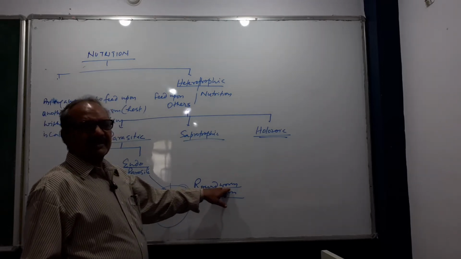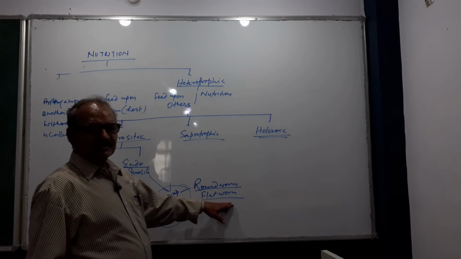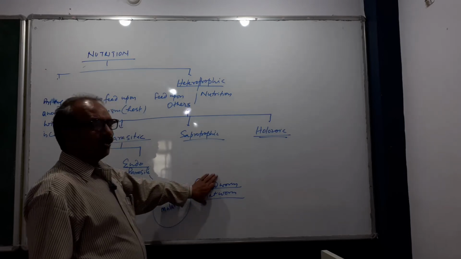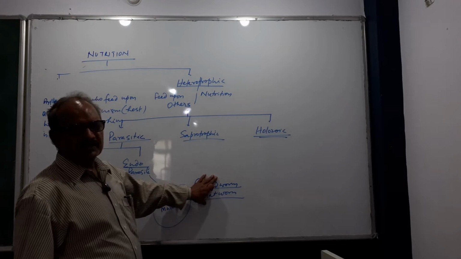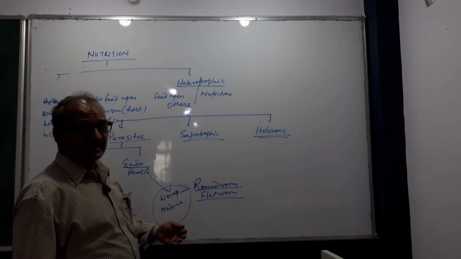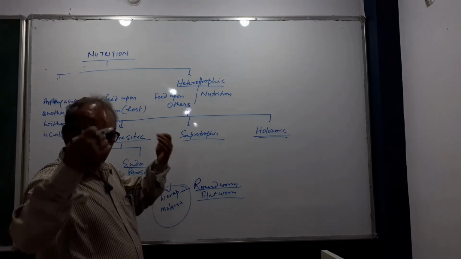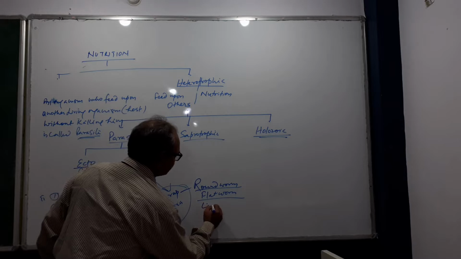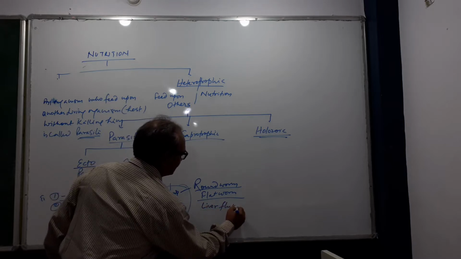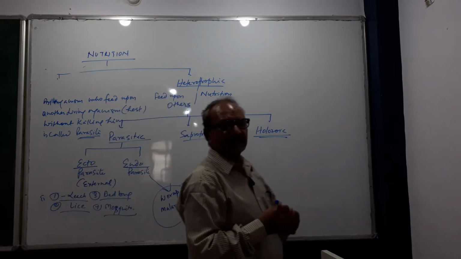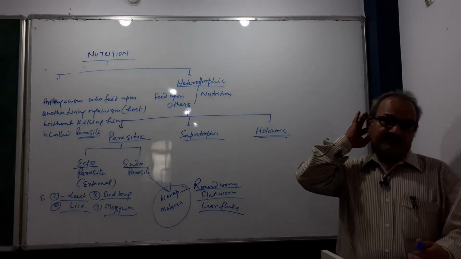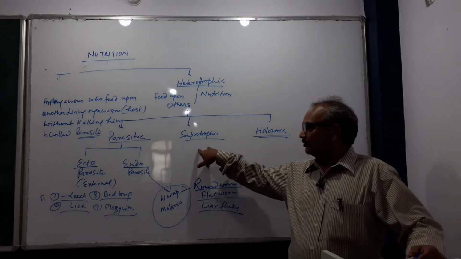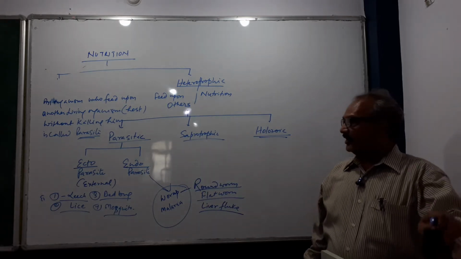Roundworm, Ascaris, and Platyhelminthes like liver fluke, they are present inside the body of the host and feed upon that living organism as host, right? And these are parasitic mode of nutrition.